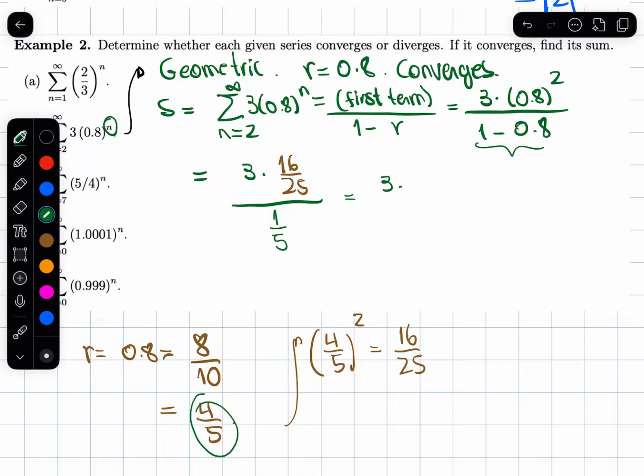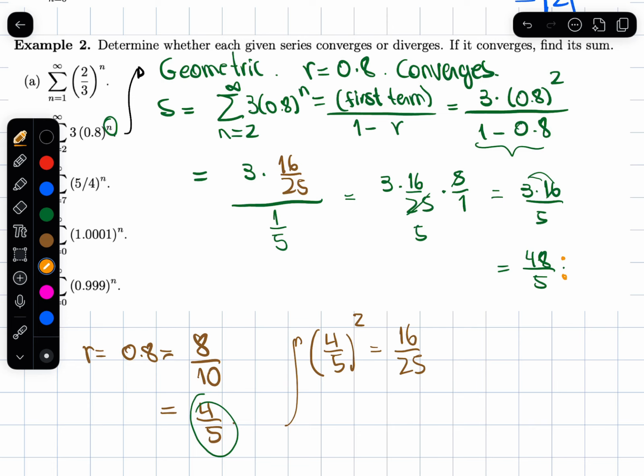So this is 3 times 16 over 25 times 5 over 1. These cancel to get a 5 here, and then you get 3 times 16 over 5. Can I make this a little better? I don't think so. I think this is fine. You have 48 over 5. You can make it a decimal if you want. It's not too bad, but usually when you don't have a calculator, a fraction as an answer is acceptable.